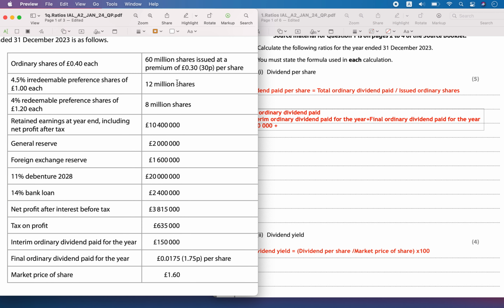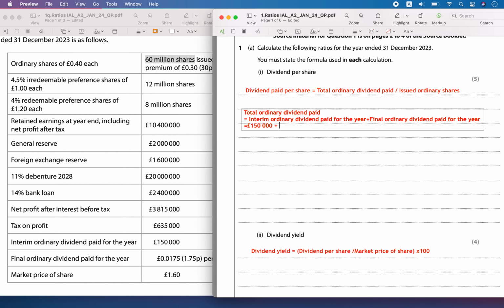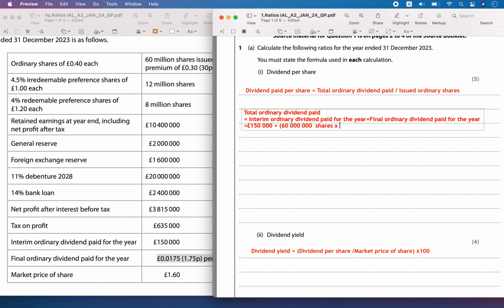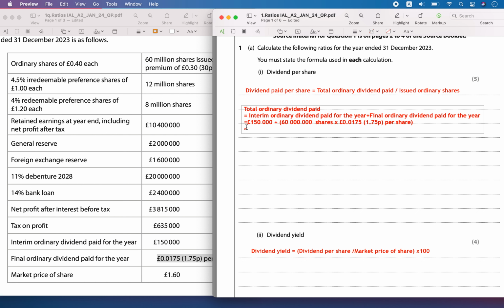The total number of shares is 60 million shares. They have said here there are 60 million shares, so let's write 60 million shares, into the amount each is paid, 0.175 per share. You will have to multiply that to get the total cost.